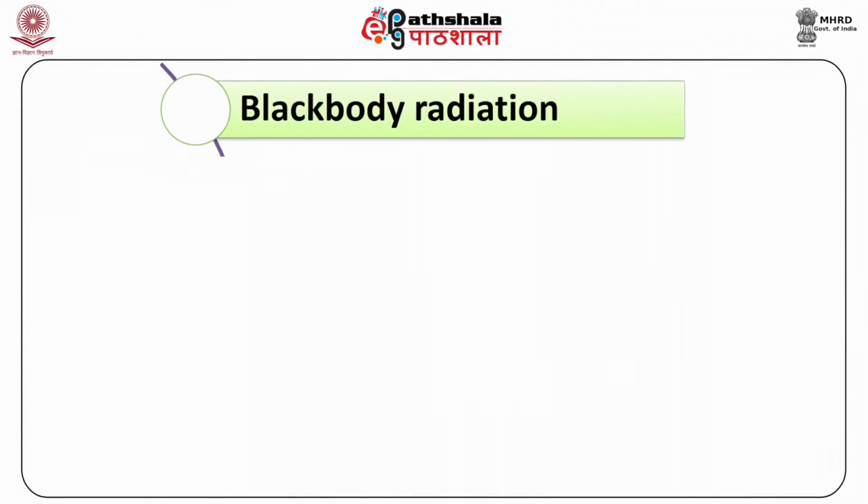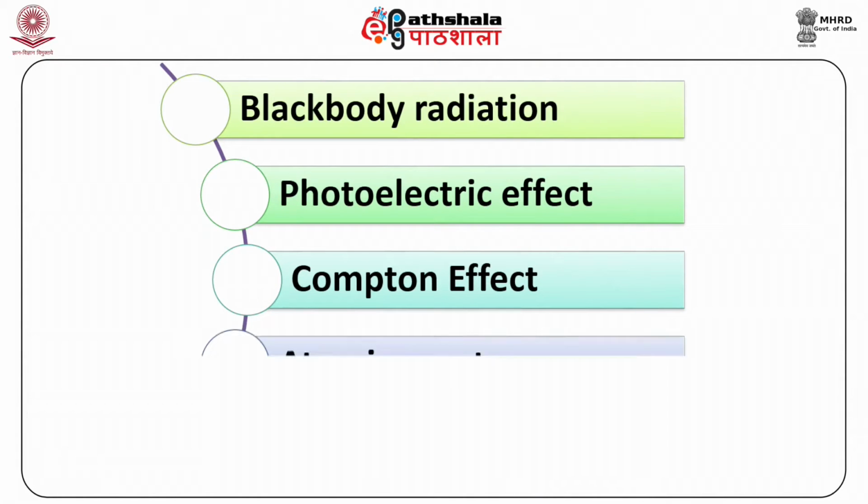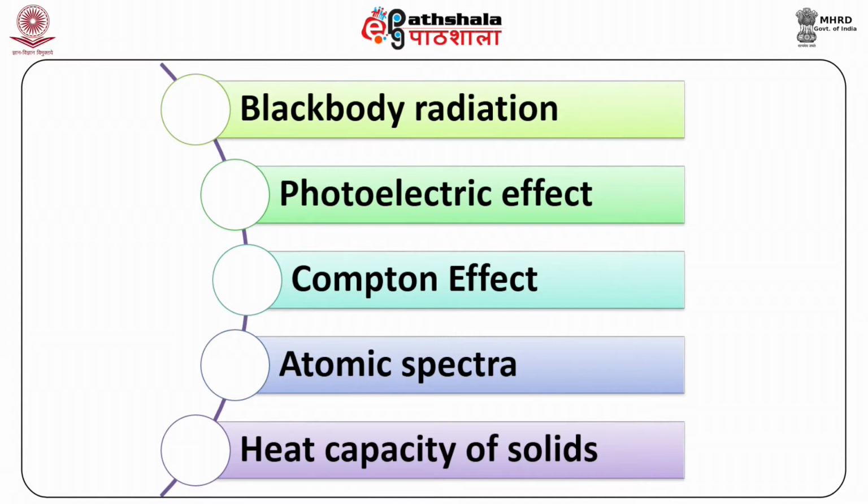These include black body radiation, the photoelectric effect, the Compton effect, atomic spectra, heat capacity of solids, etc. All these could not be explained by classical mechanics. Therefore, a big question mark came about whether classical mechanics has limitations, and why classical mechanics was failing in this case.